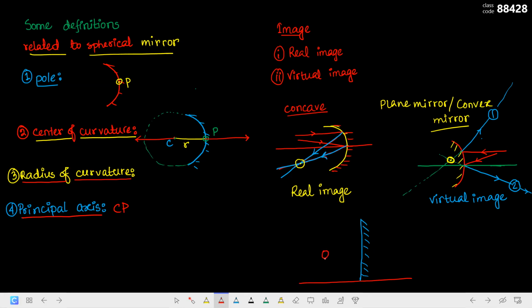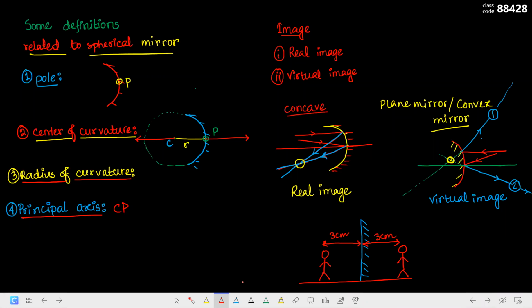Okay. So this is the person. So what will happen? This person will see himself inside the mirror. So if the person is standing at 3 centimeter distance from the mirror, he will see another image of him just exactly 3 centimeter inside the mirror, of same height, of same everything.